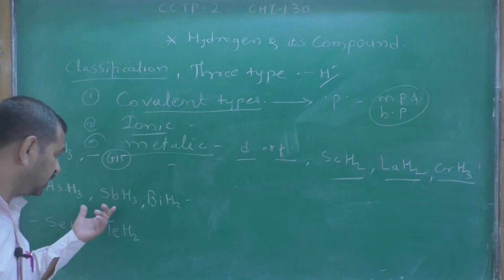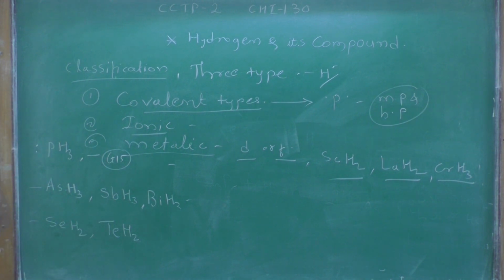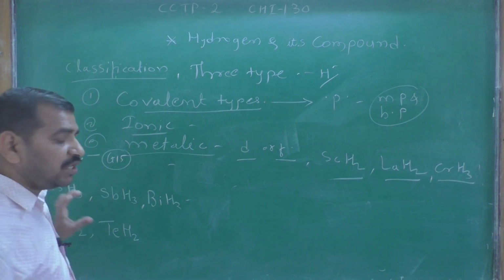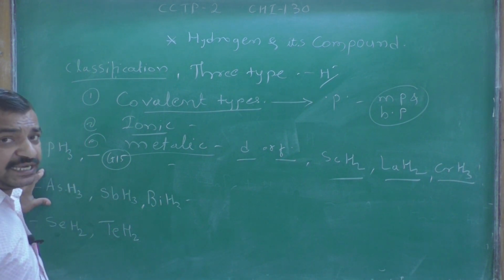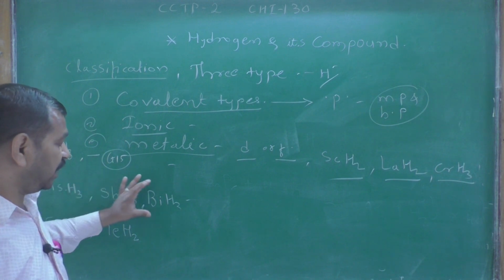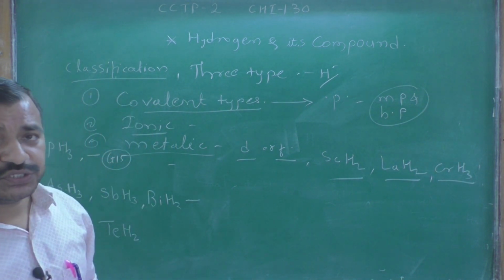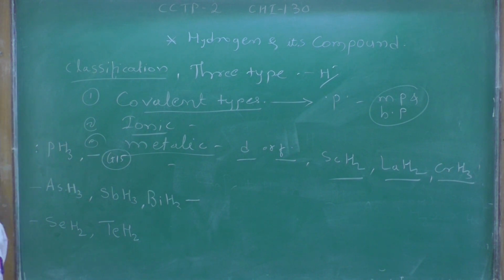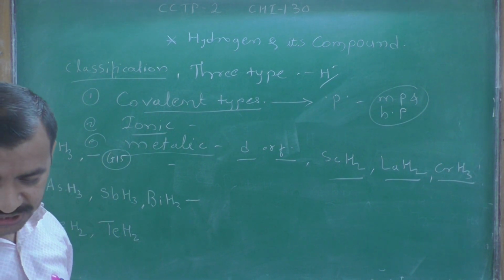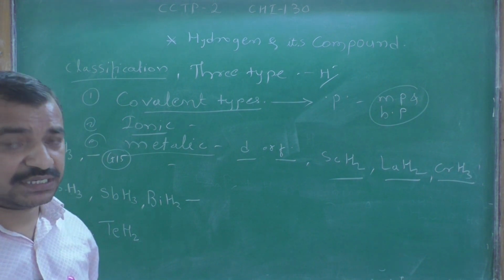Okay, so these arsenic hydrides and stibine and bismuth hydrides are tested in the laboratory using the Marsh test, for identification of arsenic metal poisoning.